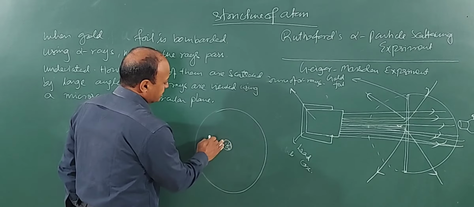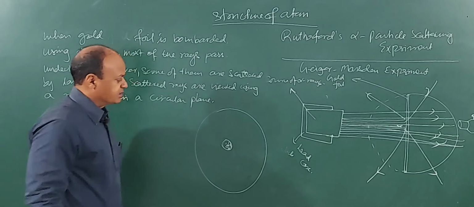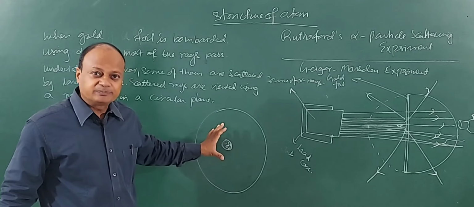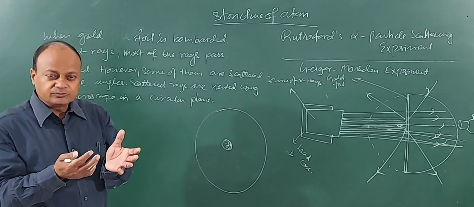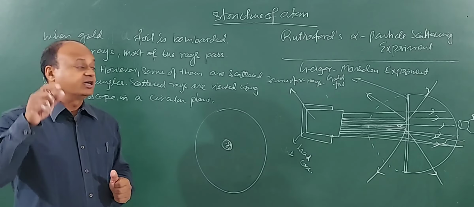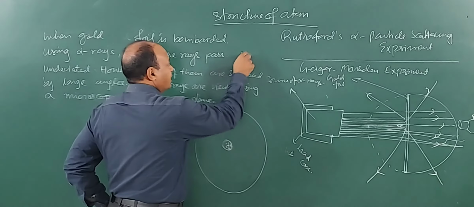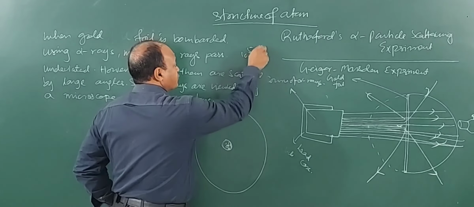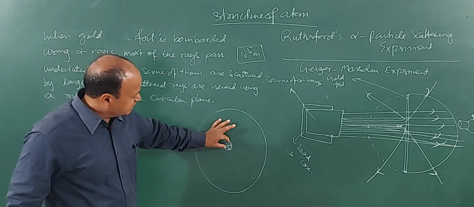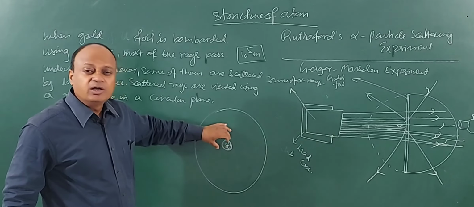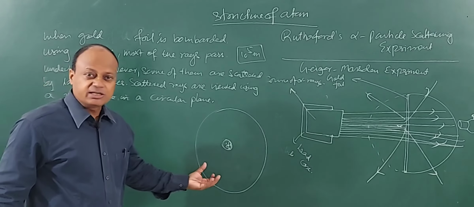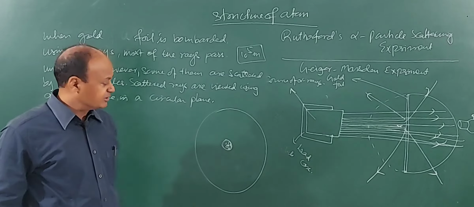Imagine a model like this. The positive charge is concentrated at the center, and the center is extremely small compared to the size of the atom. You can imagine a very large sphere having a radius of nearly 10 to the power 5 meters, suppose, and then in 1 meter at the center of the sphere we have the entire mass of the sphere and positive charge concentrated.